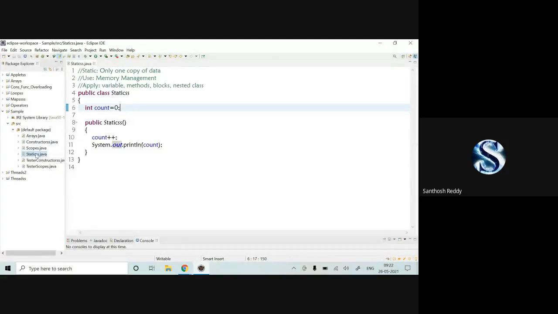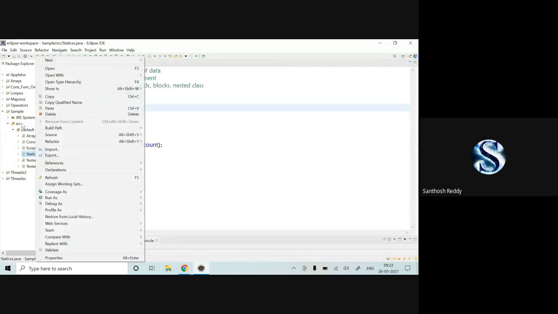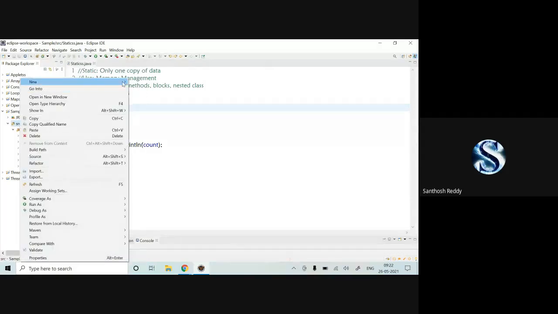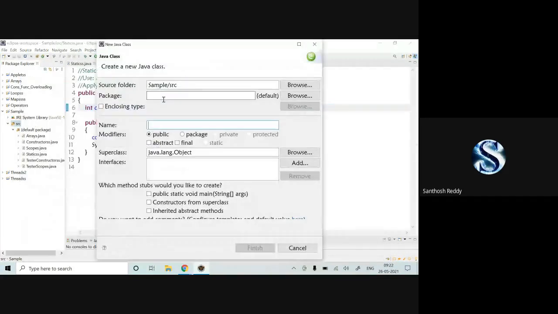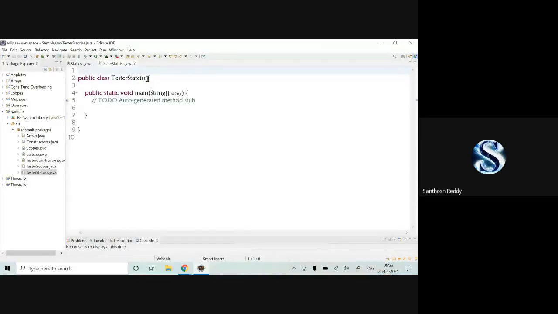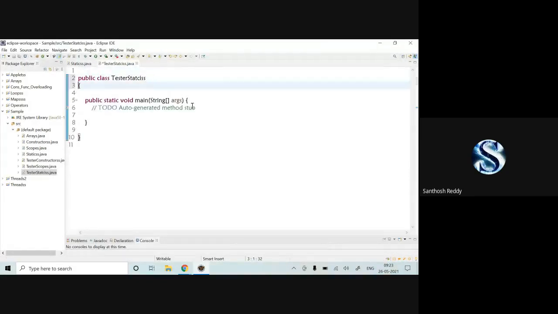Now I'll create a new class, tester statics, and include a main method. Here I'm going to create n number of objects of the statics class.